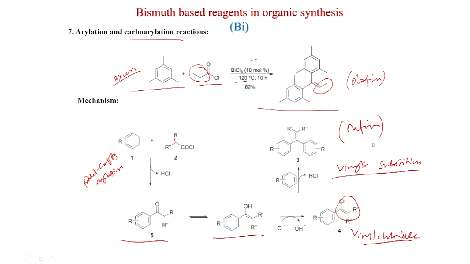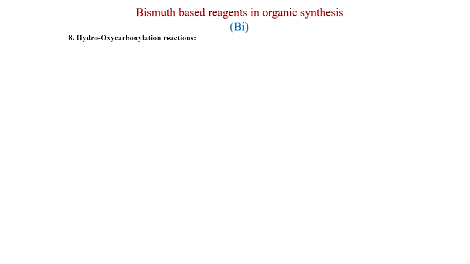So, this is a reaction: first the Friedel-Crafts acylation to generate a ketone, then the enolization, then the Cl minus will displace OH minus, and then the vinylic substitution will generate the olefin. So, this is the catalyst, bismuth trichloride. Of course, this reaction needs high temperature, 120 degrees centigrade. This work was published in Advanced Synthesis and Catalysis, 2006.